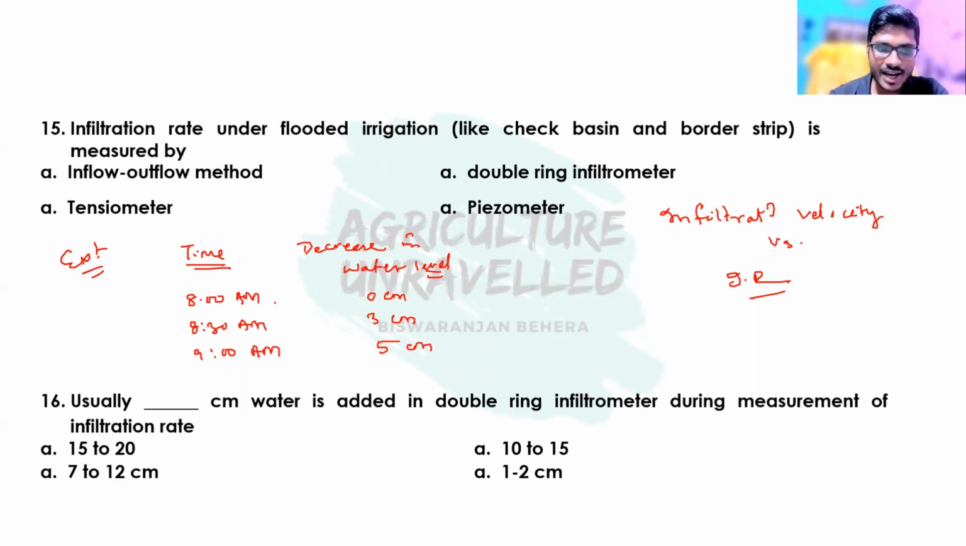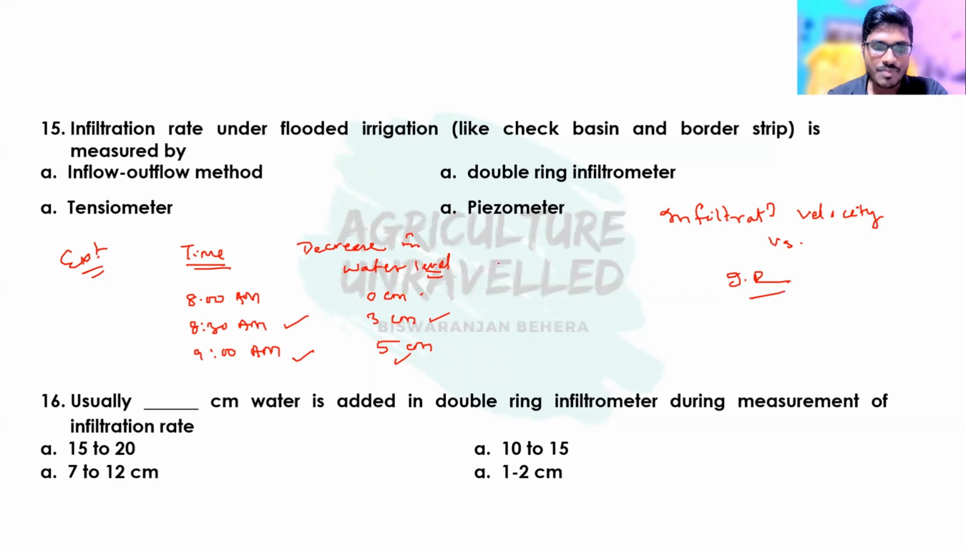So at 8 a.m. there was no decrease in water level. We have poured the water inside the double ring, and at 8 a.m. we just poured and there is no fall in water level. But at 8:30 there is a 3 centimeter fall in the water level, and at 9 a.m. there is a 5 centimeter fall in the water level.